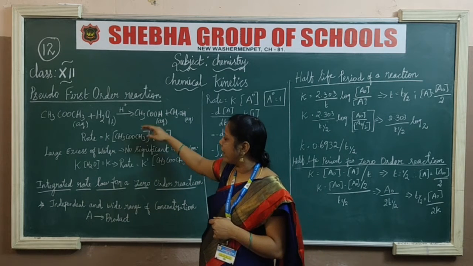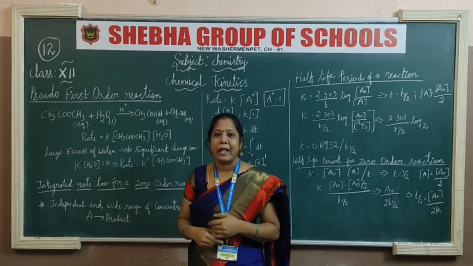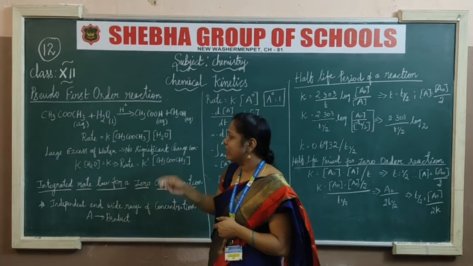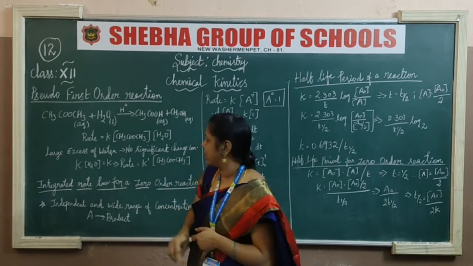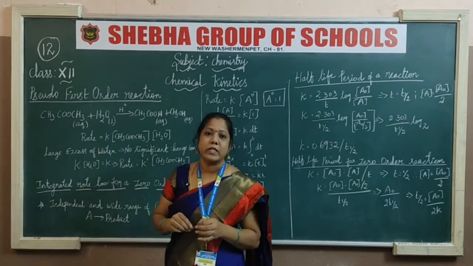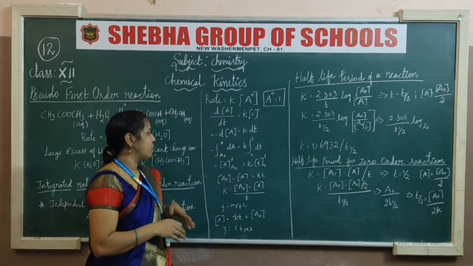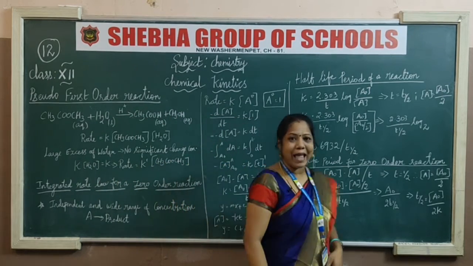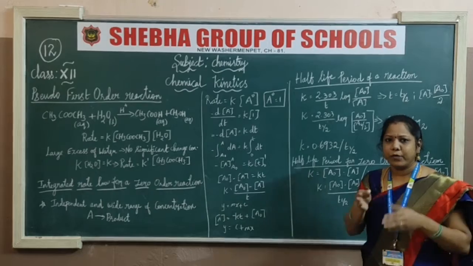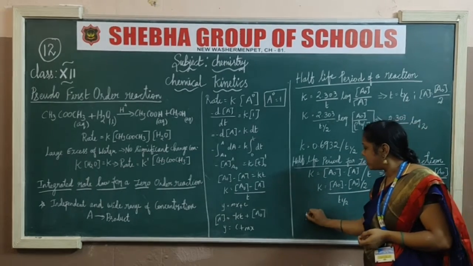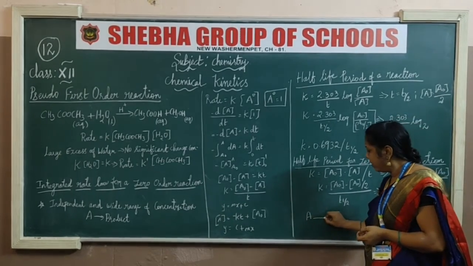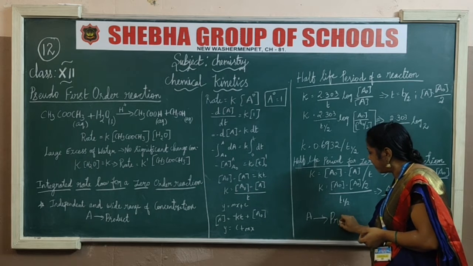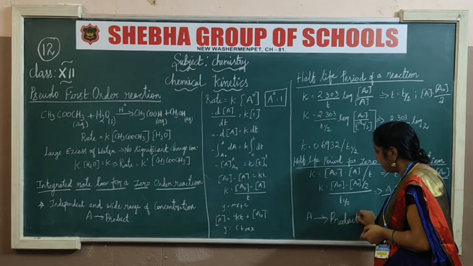So I am going to write down the rate of the reactions. What is the rate of the reaction? I am going to give a small explanation of how to write the rate of the reaction. In a simple way, if A is the reactant, we can give the product.